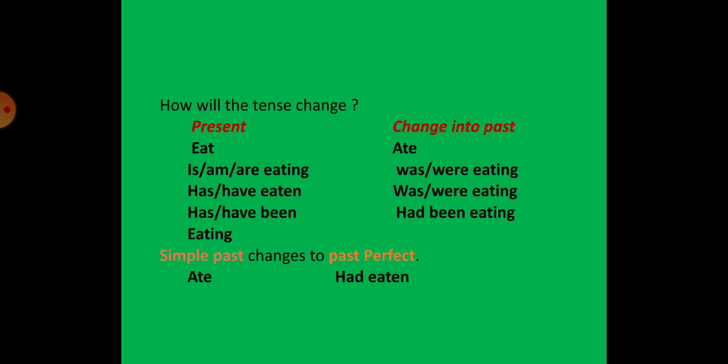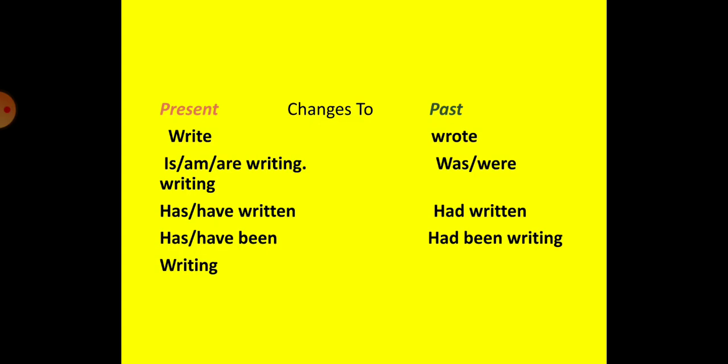That is, ate changes to had eaten, because the past perfect is got by adding the past participle to had. So if it is simple past ate, it changes to past perfect, it becomes had eaten.